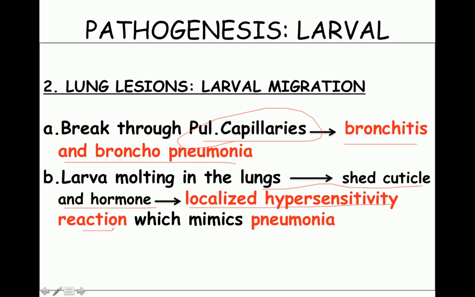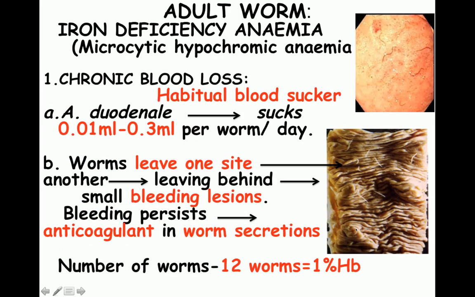So the patient is going to present with fever. There is going to be chest pain on breathing. There is going to be sputum with blood in it, blood streaks. All the signs and symptoms of pneumonia will be there in this patient.